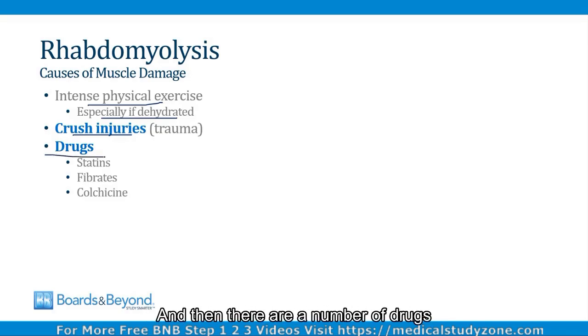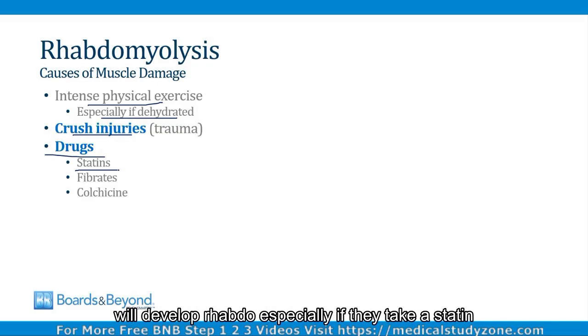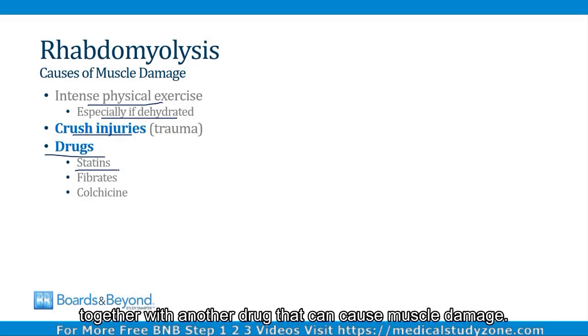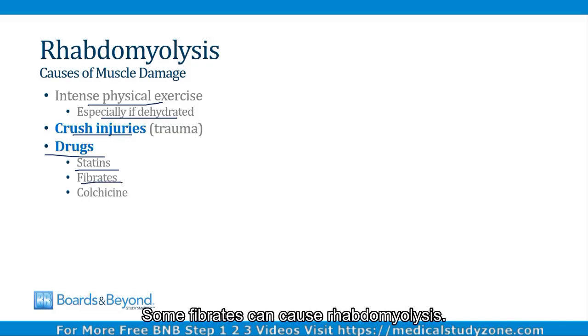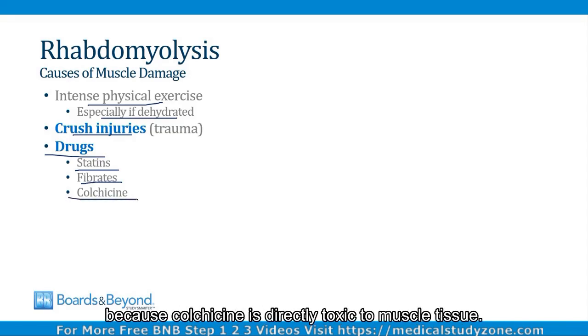And then there are a number of drugs which have been associated with rhabdomyolysis. The classic drug class that causes rhabdomyolysis is statins. Statins are generally safe, but a tiny minority of patients will develop rhabdo, especially if they take a statin together with another drug that can cause muscle damage. Some fibrates can cause rhabdomyolysis, and then colchicine is also a classic cause because colchicine is directly toxic to muscle tissue.